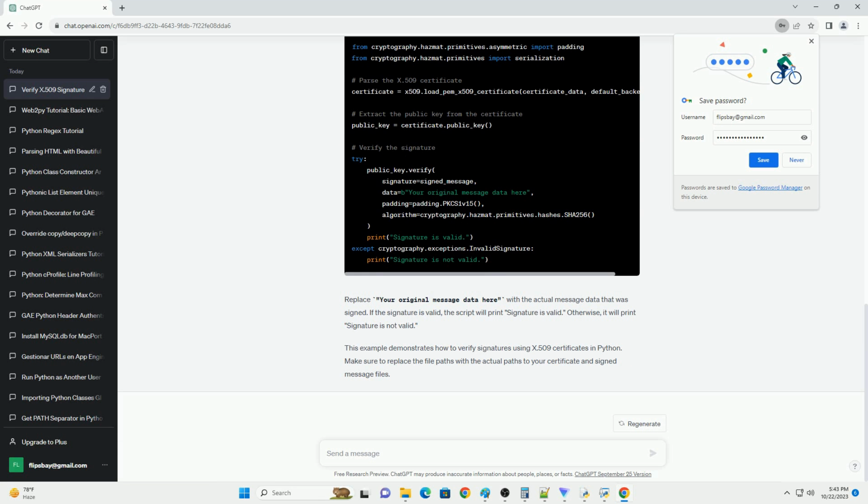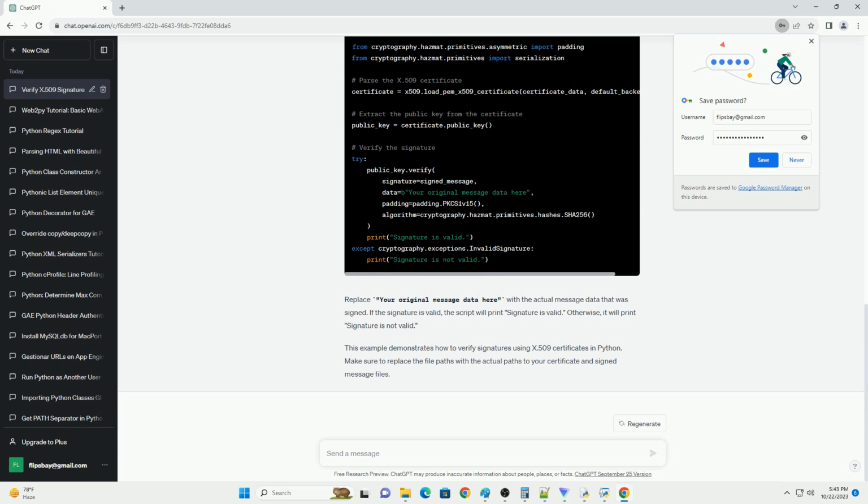For this example, we'll assume you have an X.509 certificate in PEM format, and a signed message that you want to verify. We will extract the public key from the X.509 certificate and then use it to verify the signature on the message. Replace your original message data here with the actual message data that was signed. If the signature is valid, the script will print signature is valid. Otherwise, it will print signature is not valid.